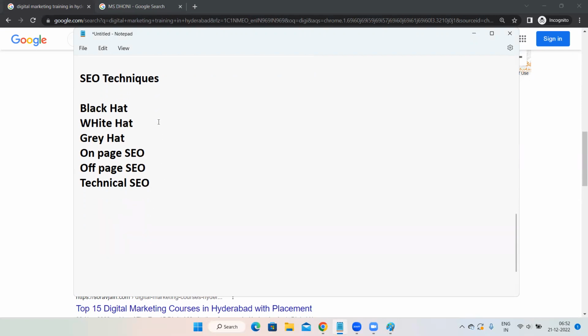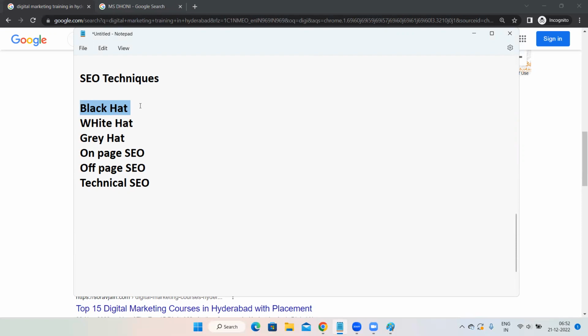Let us start with black hat technique. Black hat techniques are the worst techniques. You should never ever follow them. That is why their name is black hat. Black hat in the sense bad technique. These are the techniques to cheat Google. And obviously you should not cheat Google.